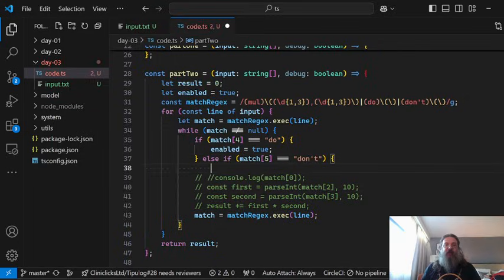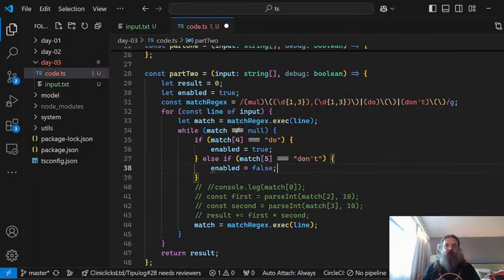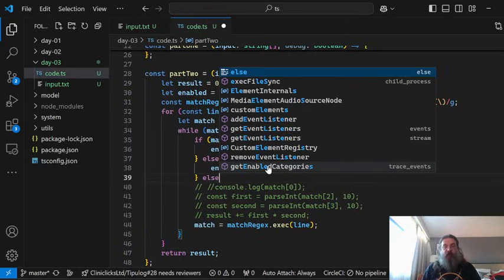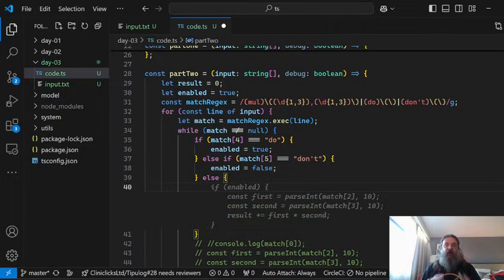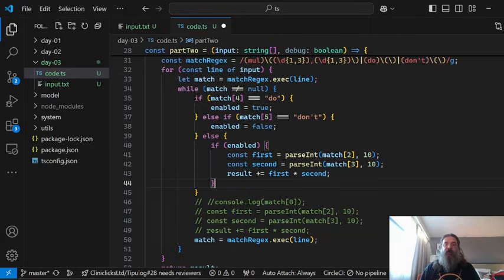Otherwise, if the 5th match is don't, then we just set enable to false. Otherwise, if we are enabled, we will take the second and the third match.